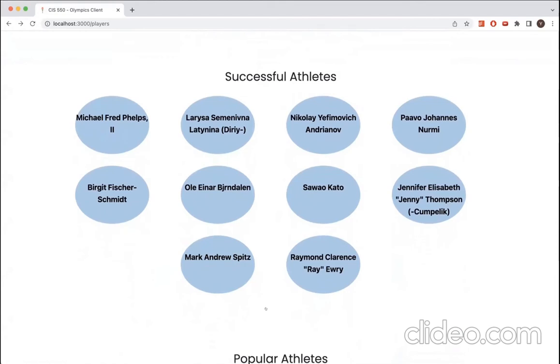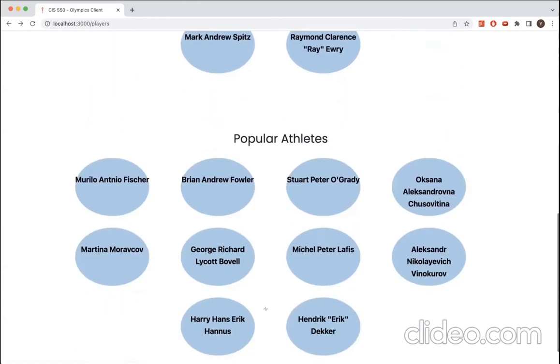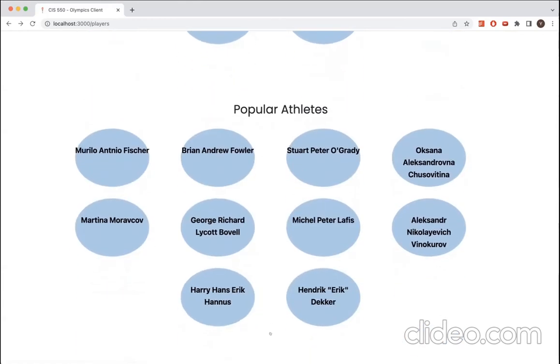Right. The successful athletes are ranked essentially by a weighted count of their medals. Gold is given 3 points in the weight, silver is given 2, and bronze 1. We thought that was a good ranking of medal counts. The popular athletes are a little different. The ranking there is by how many other athletes these athletes have competed with throughout their life, as a measure of how many other players they might know.